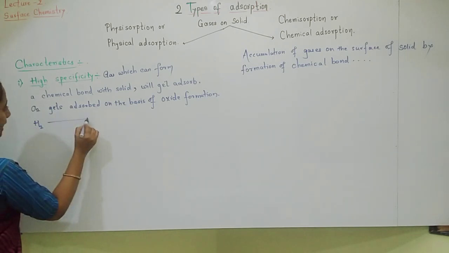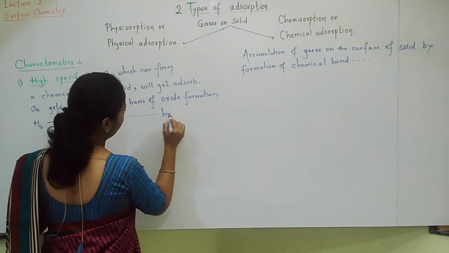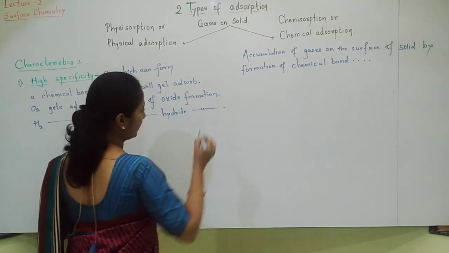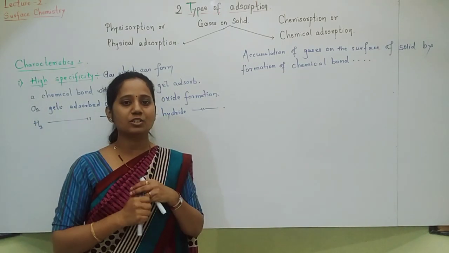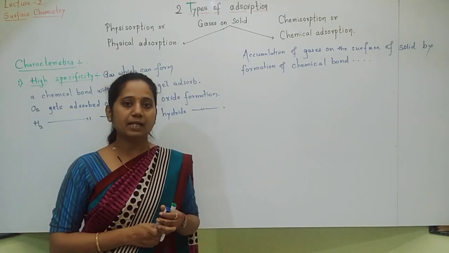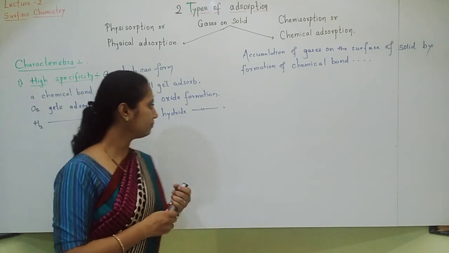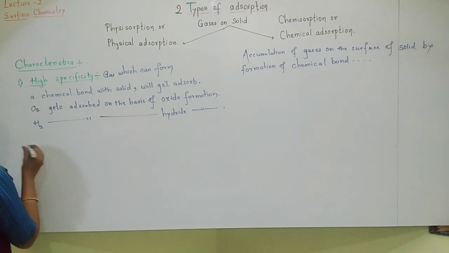H2 gets adsorbed on the basis of hydride formation. If that metal is forming hydride with that hydrogen, then only hydrogen will get adsorbed or else not. Like this, chemical adsorption is highly specific.